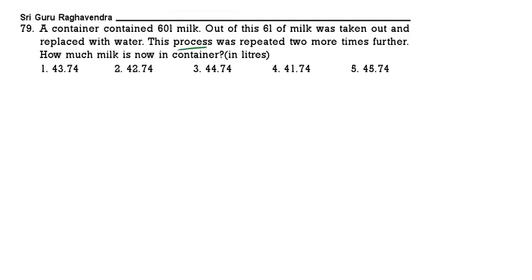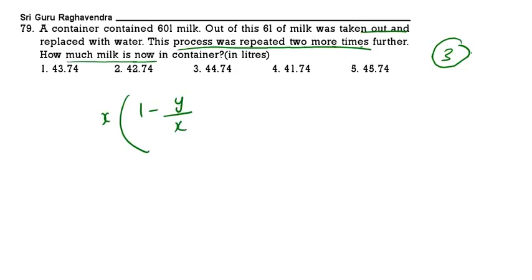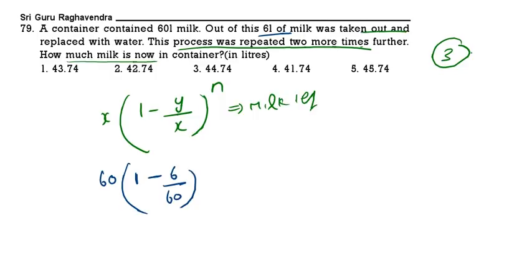See the next one. A container contains 60 liters milk. Out of this, 6 liters of the milk is taken out and replaced with water. The process is repeated 2 more times. Already 1 time, now 2 more times. Total 3 times. Now how much milk is left? This is given by the formula x times (1 minus y by x) to the power n. X means total milk. Total milk is 60. Each time we are removing 6 liters. So 3 times.